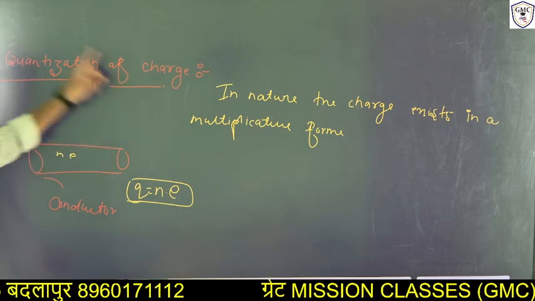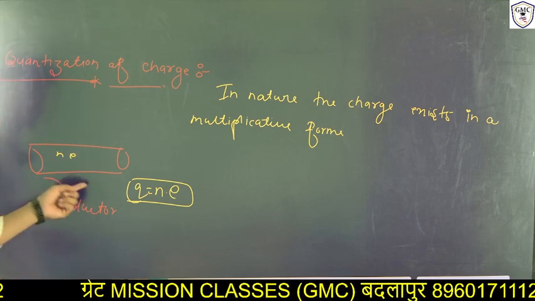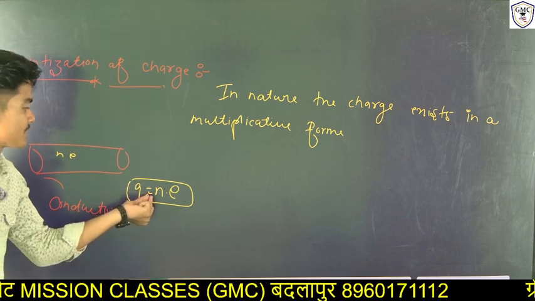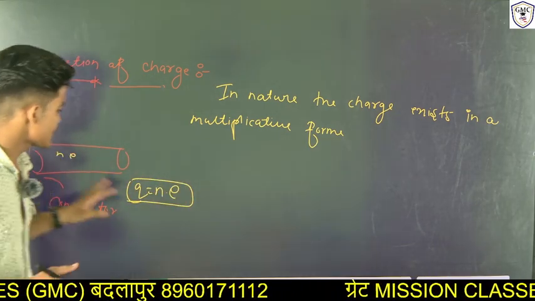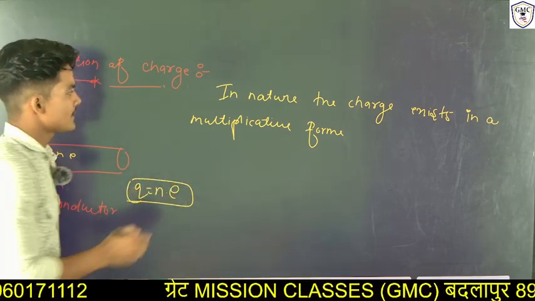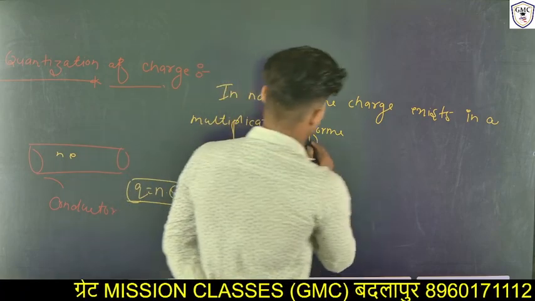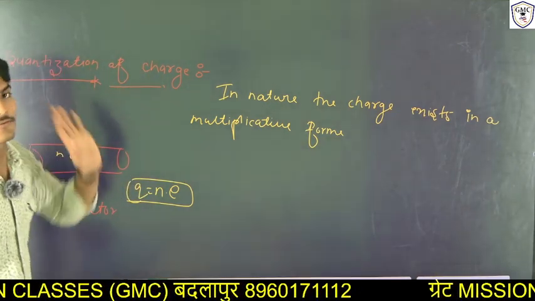That means in any conductor substance, the charge is balanced as Q equals n into e. This property of charge is called quantization of charges.